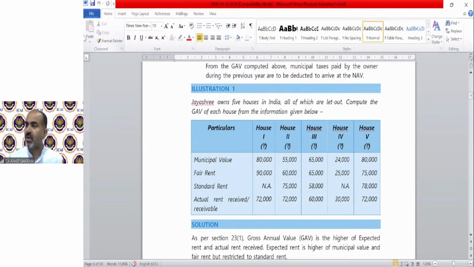What is municipal value? Municipal value is the value of any property which has been decided by the municipality of that area. Municipal tax is a tax we need to pay on it. In some questions, municipal tax will be given on a percentage basis, like 5% or 10%. So you need to always calculate that percentage on municipal value only. We will see in some questions how to solve this.